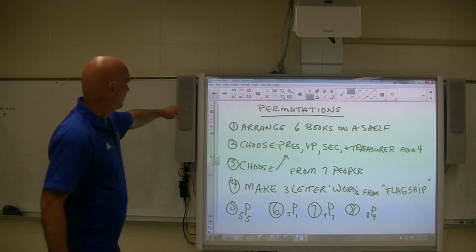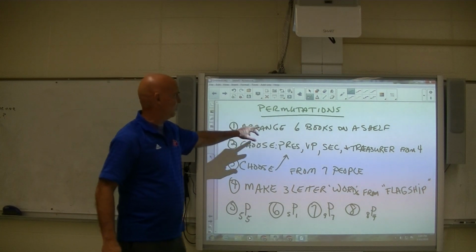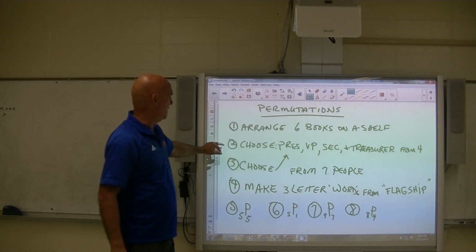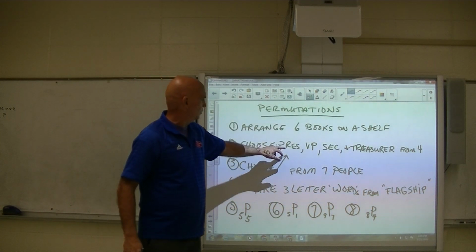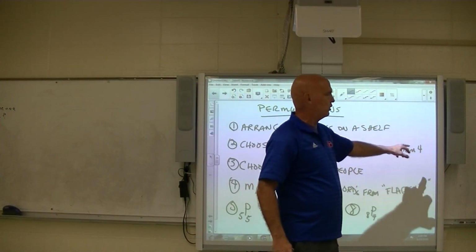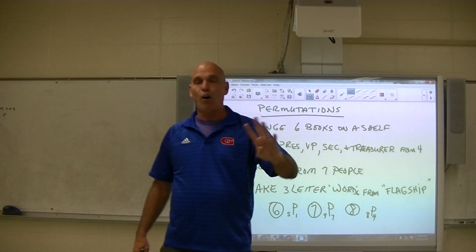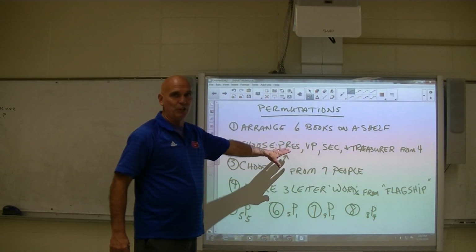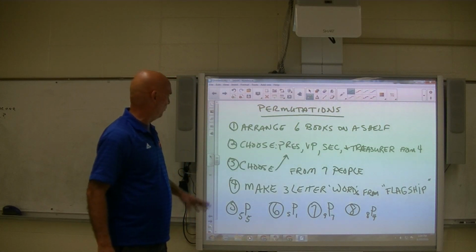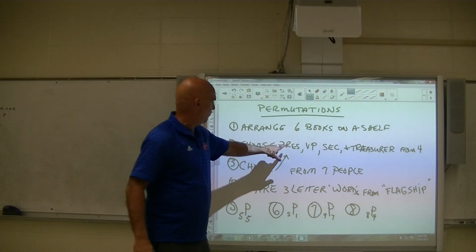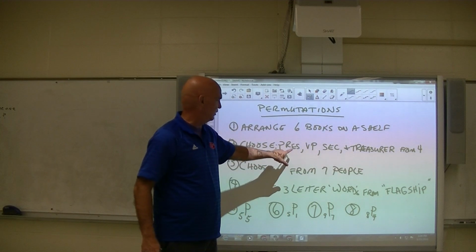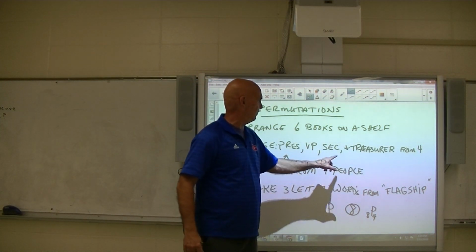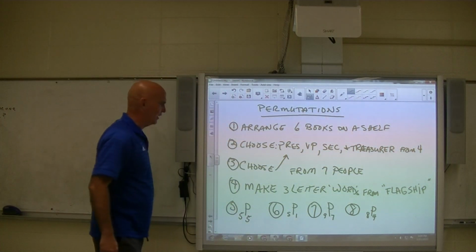But see all this, it says permutations, arrange 6 books on a shelf. Okay, so you got 6 books, you're going to put all 6 books on a shelf. How many different ways can you do it? Here, you want to choose a president, vice president, secretary, and treasurer from 4 people. So you have 4 people, all 4 of them are going to be officers. Find a way to choose class officers for all of those 4, all right? And here, you want to choose the same 4 offices, but you've got 7 people to choose from, all right? So now you have 7 people to choose president, vice president, secretary, and treasurer. Figure out how to do that.